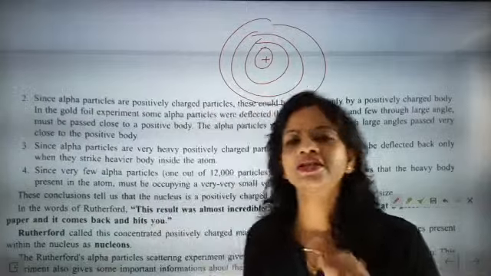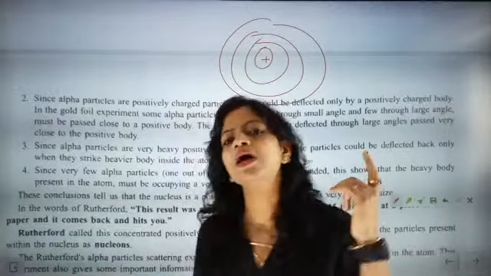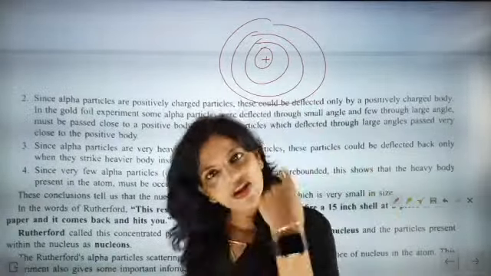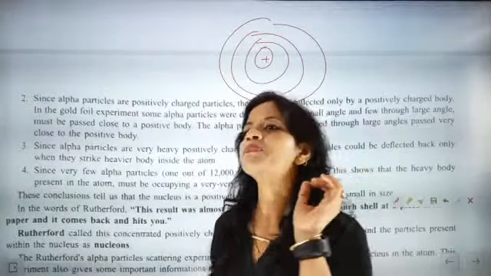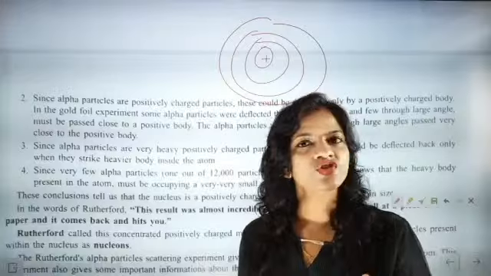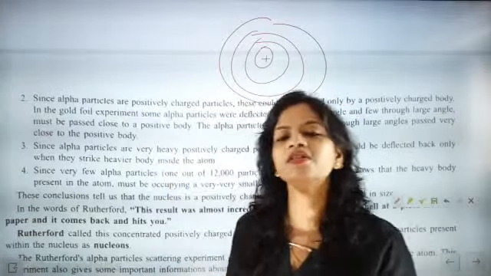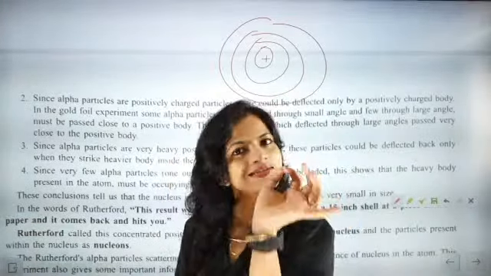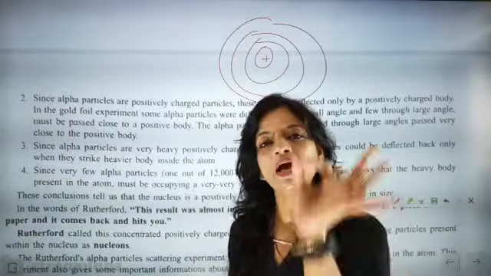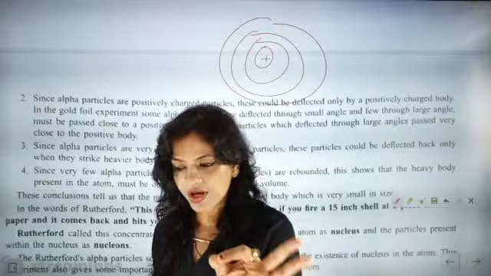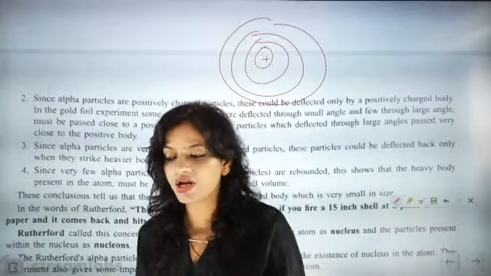But the rays which rebounded were very few. So that told us one thing: the positive charge is not distributed throughout the structure of the atom. It is concentrated into a very small region. So this was another important finding.